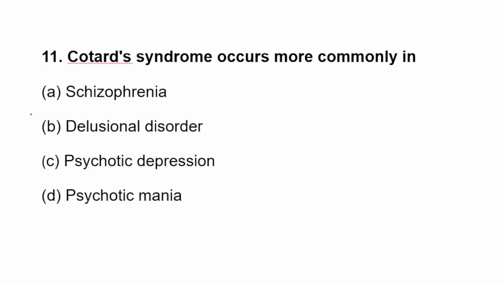Next question. Cotard syndrome occurs more commonly in A. Schizophrenia, B. Delusional disorder, C. Psychotic depression, D. Psychotic mania. So what is Cotard syndrome? Cotard syndrome means a delusional belief. They think that they have already died, that a body part is missing, and that they are not in this world, and they will think they walk like a phantom. This kind of syndrome is seen after the age of 50, in old age.